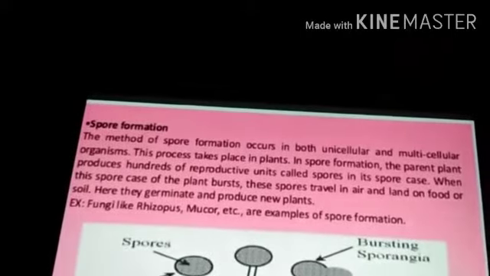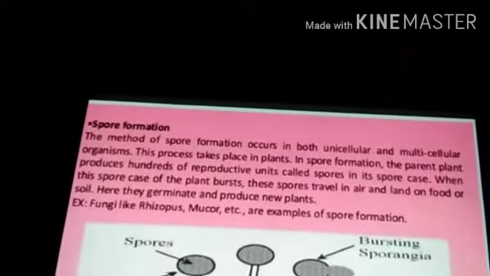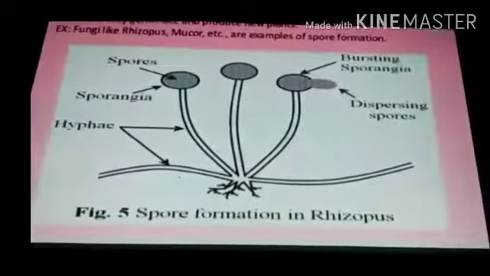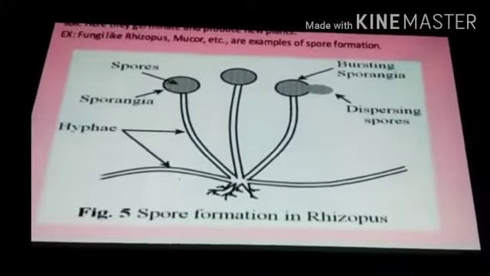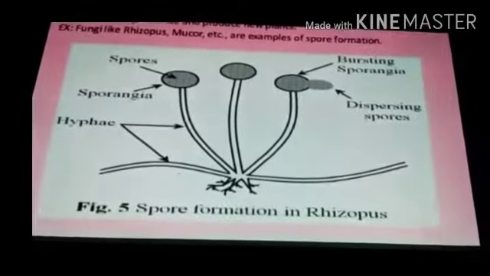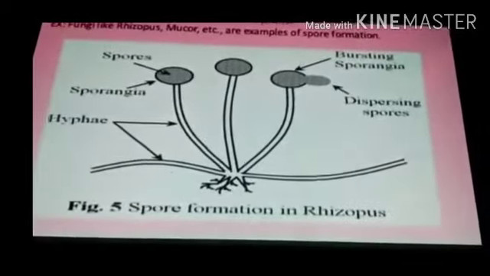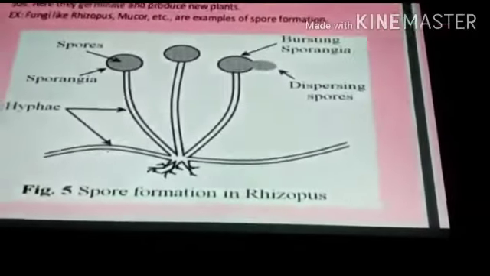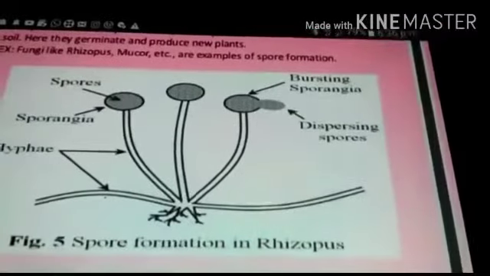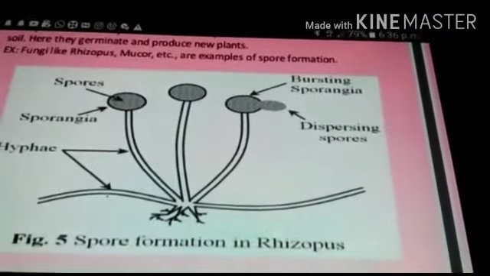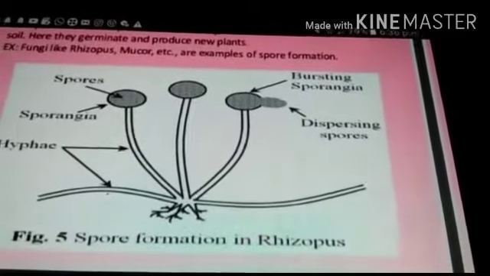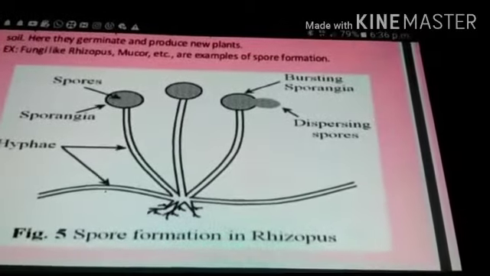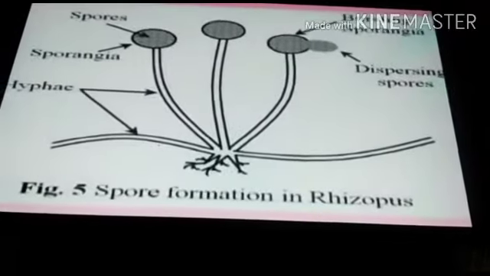For example, fungi like Rhizopus, Mucor, etc. are examples of spore formation. Look at the picture of spore formation in Rhizopus. You will see the parts of hyphae and stem and the upper part, sporangia, containing the spores. When the conditions are unfavorable, the hard part of sporangia protects the spores inside it. When the conditions become favorable, sporangia burst and the spores are released into the air and start germinating.